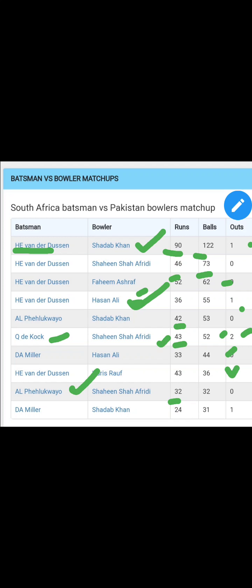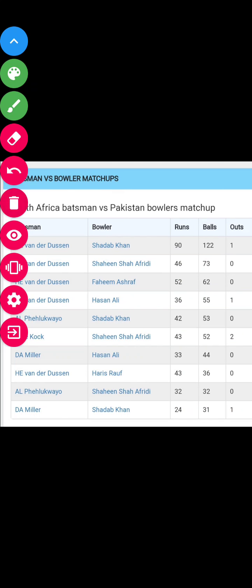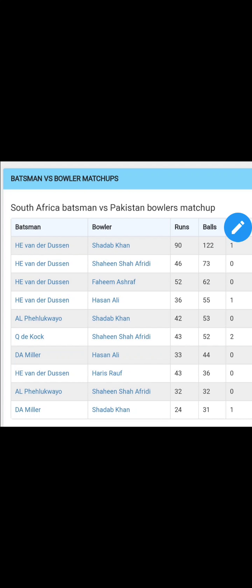Next, coming on to Shadab Khan as bowler and David Miller as batsman. David Miller has struggled in front of Shadab Khan. Here you can see that Shadab Khan has dismissed David Miller once, and in 31 balls he has hit only 24 runs. So David Miller has some struggle in front of Shadab Khan. And I am telling you again and again the same thing, that Shadab Khan is a spinner and he will be very important in the second innings.